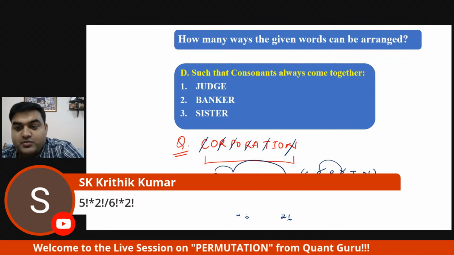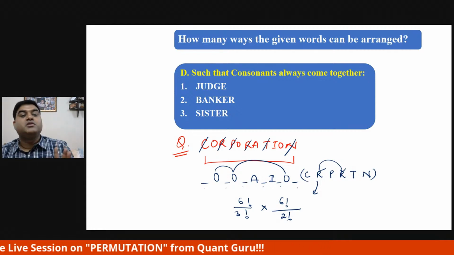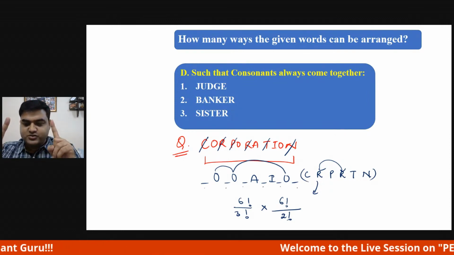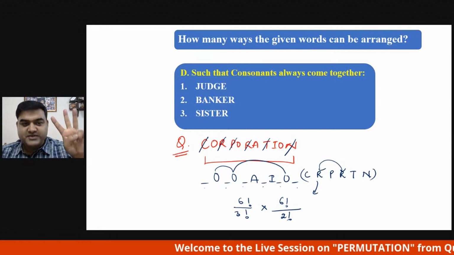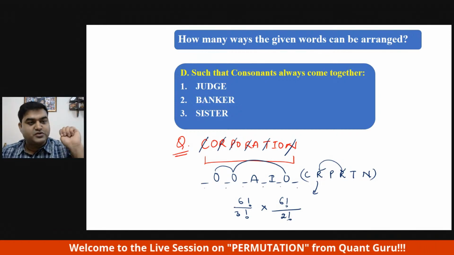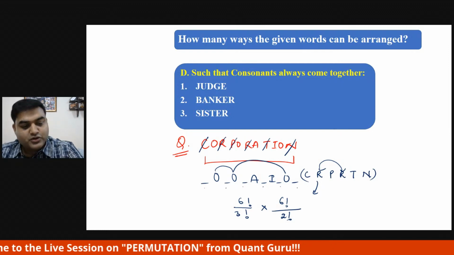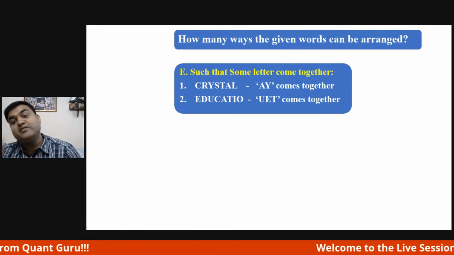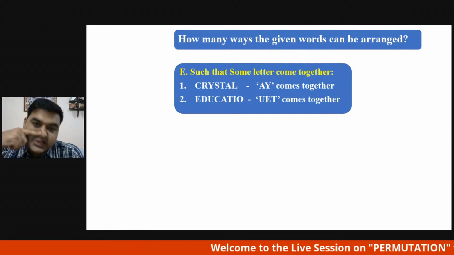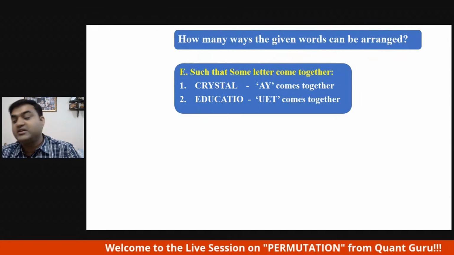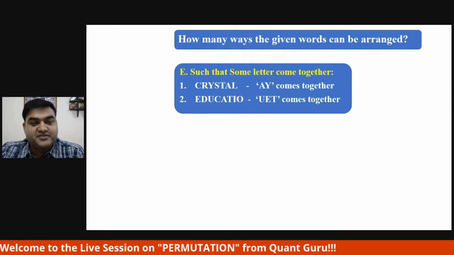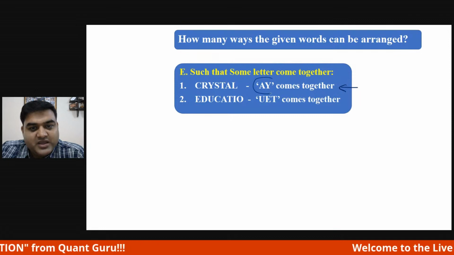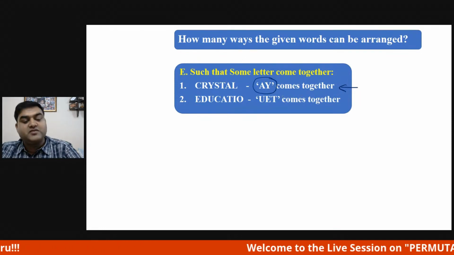Okay, let's talk about the final part of this session. One more type is there. Hope everybody has understood this much. So I'm just repeating. Non-repeated we saw, repeated we saw, then vowels coming together, consonants coming together. And one more part is how many ways the given word can be arranged such that some letters come together. In the first question, they have given crystal, where A and Y always come together.